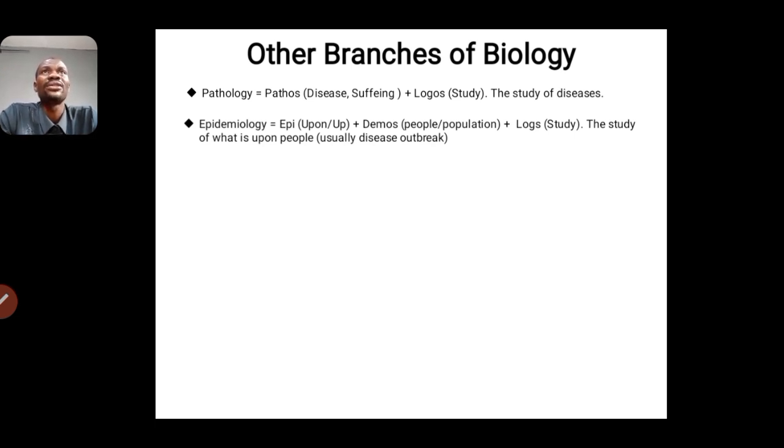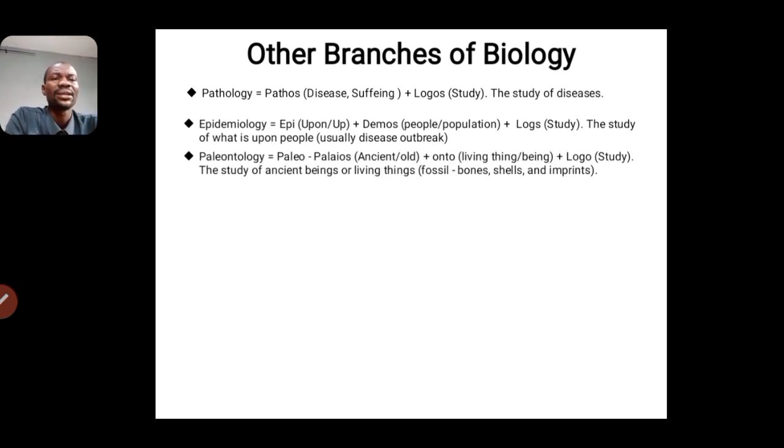And if it is within the country, we can say a particular disease is endemic. And then if it is internationally transferable, like COVID-19, then we say that particular disease is pandemic.